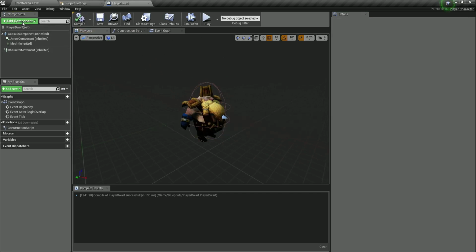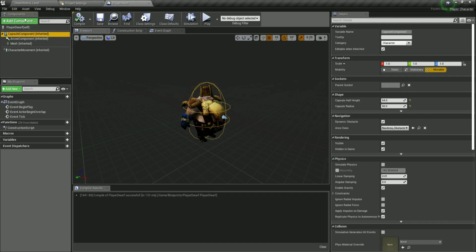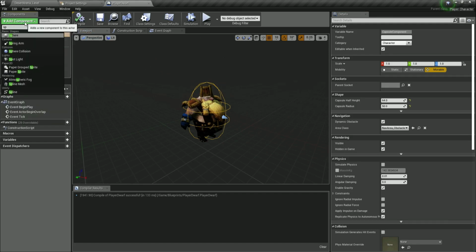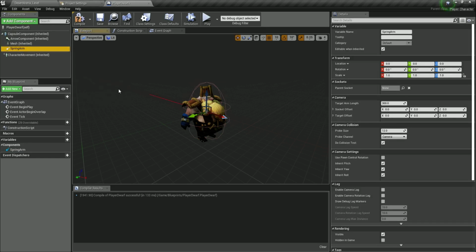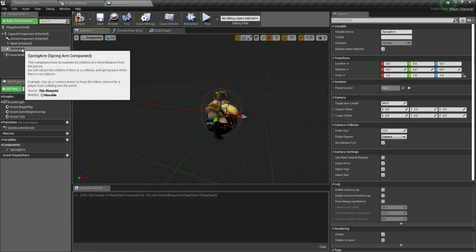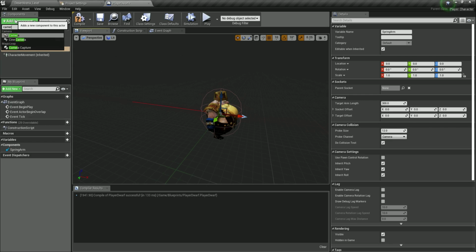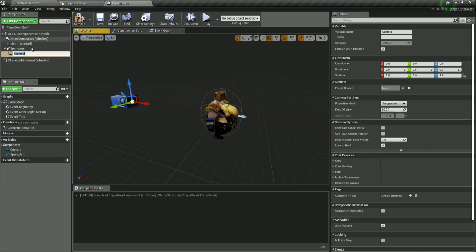I am also going to click on Add Component, and we're going to filter for the spring arm component, which is going to hold our camera. Simply name it SpringArm, and for the spring arm we are going to attach the camera. Select it, go under Add Component, filter for the camera and attach it. So voila, this is all there is to it in order to set up our character.